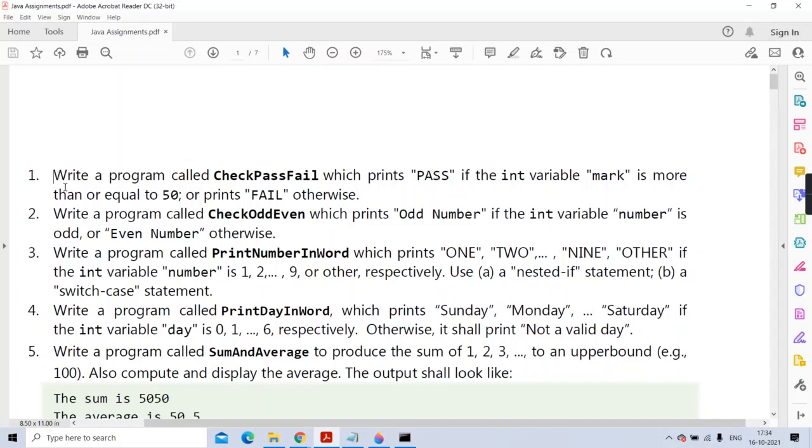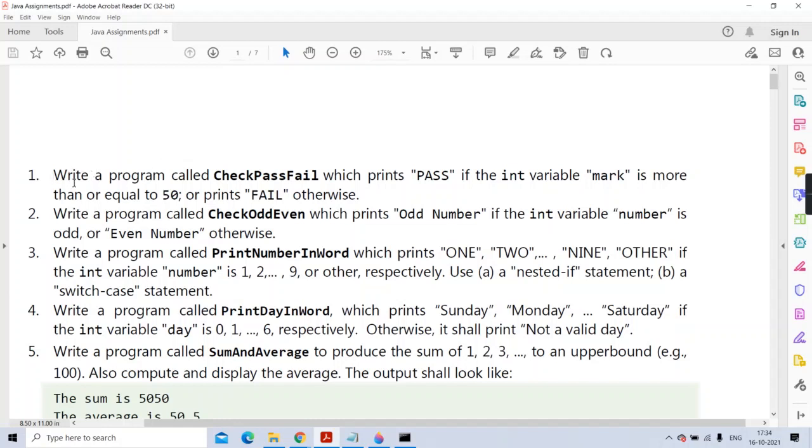First example we'll take. Write a program called CheckPassFail. Maybe in the next session or after one or two sessions, I'll show you how to do programs in Eclipse also. I'll show you how to install Eclipse, and then how to create programs in Eclipse. It is a good practice to use IDEs.